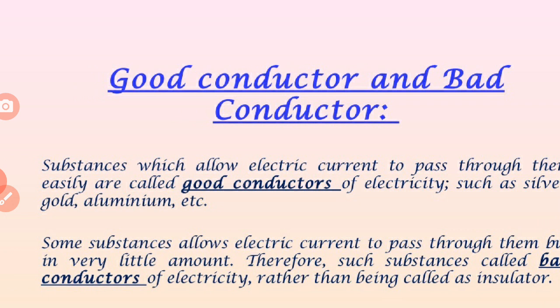Now, good conductors and bad conductors. Substances which allow electric current to pass through them easily are called good conductors of electricity, such as silver, gold, aluminium, iron, etc. Some substances allow electric current to pass through them in very little amount. Such substances are called bad conductors of electricity, rather than insulators.